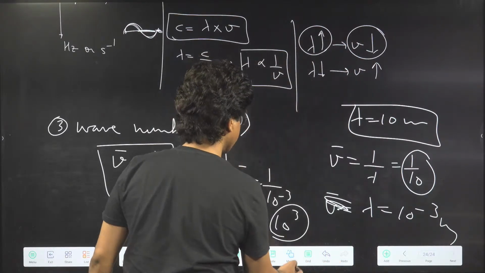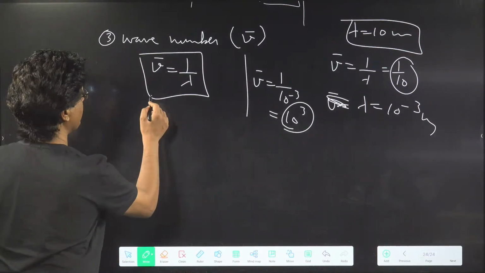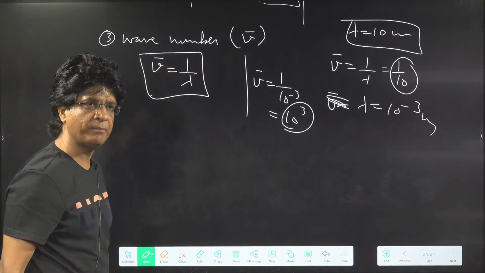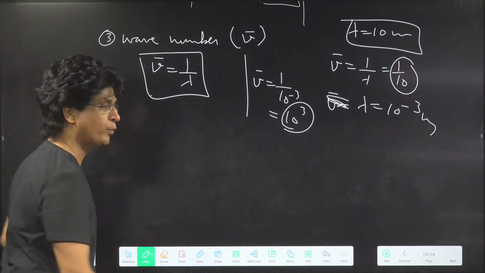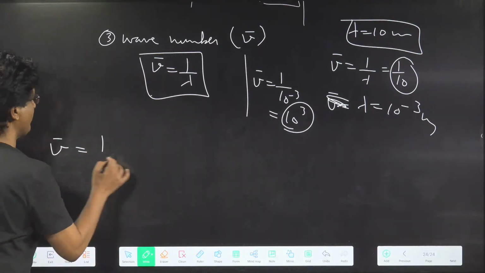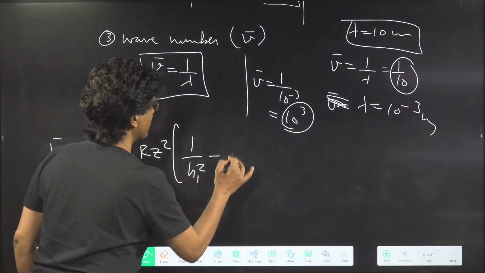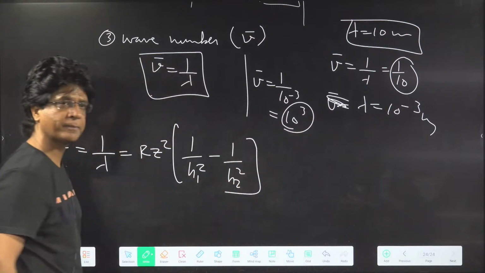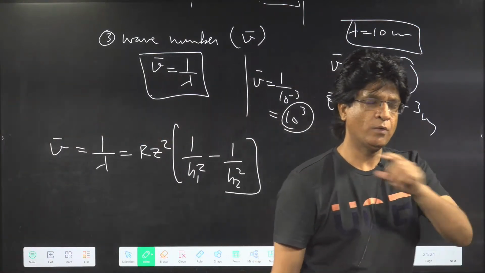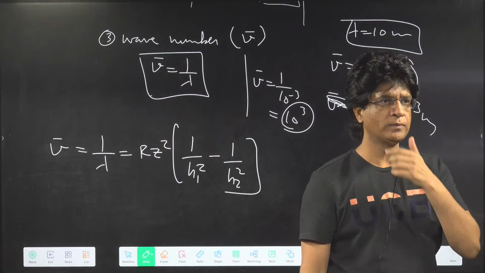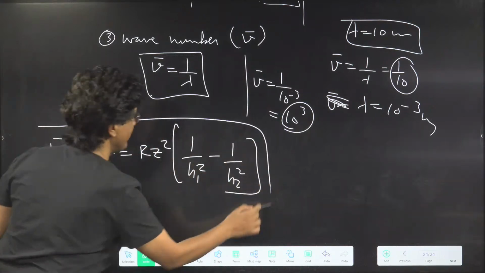Okay? Anyone remembers from the 11th class where you use this wave number? We will be using this wave number in the hydrogen spectrum and Bohr's model, where 1/lambda = R Z square (1/n1 square - 1/n2 square). Remember that or not? Whatever we are learning right now will be utilized later on. Yes or no? Correct, Rydberg's formula. Very good. So this is the thing we will be using there.